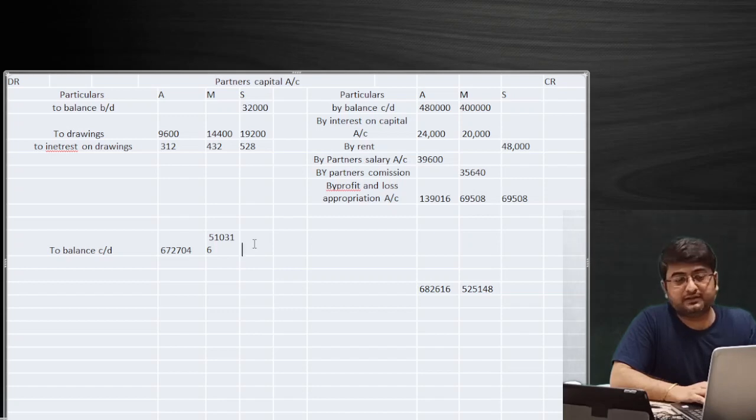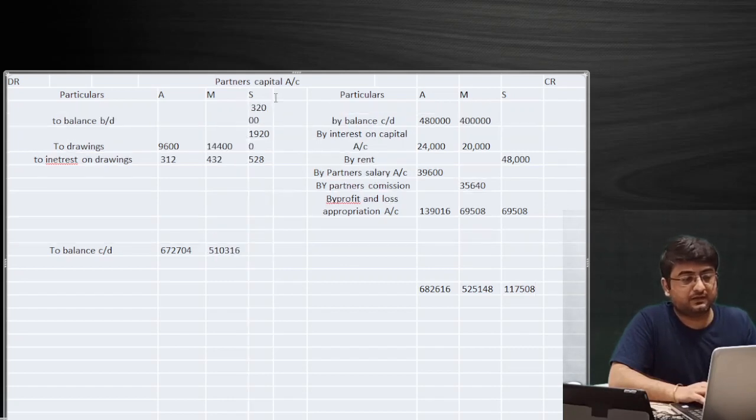Okay, now in case of Sanjay, we don't have any amount as capital, so we'll take the rent, 48,000 rupees, plus we have 69,508, only two amounts in case of Sanjay. So the sum of the credit column comes as 1,17,508 only. Okay, from that we'll subtract the debit column amounts.